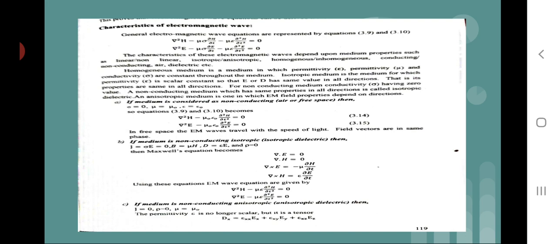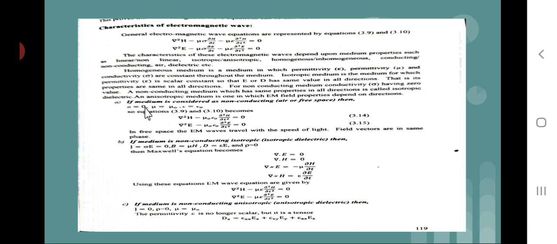An isotropic medium is the medium for which permittivity epsilon is a scalar constant, so that E or D has the same value in all directions. That is, its properties are the same in all directions. For a non-conducting medium, conductivity sigma has 0 value. A non-conducting medium which has the same properties in all directions is called isotropic dielectric. An anisotropic medium is one in which electromagnetic field properties depend upon directions.